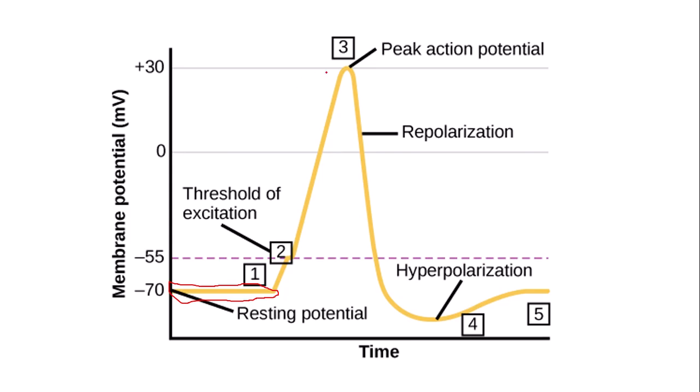This causes repolarization, so the inside of the neuron is becoming more negative, so the membrane potential decreases rapidly. Then hyperpolarization occurs, which is when, as you can see by the graph here, the membrane potential reaches that below the resting potential. Then the sodium-potassium pump makes sure that the membrane potential reaches resting potential again. So you need to be familiar with the shape of this graph and explaining each of the points.